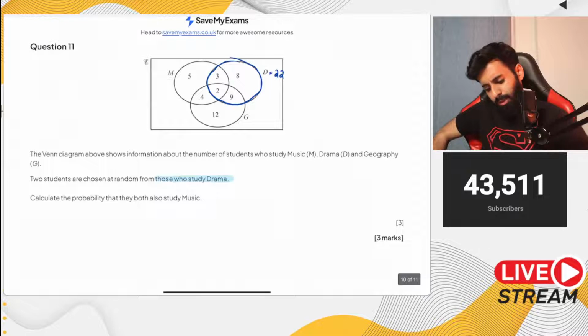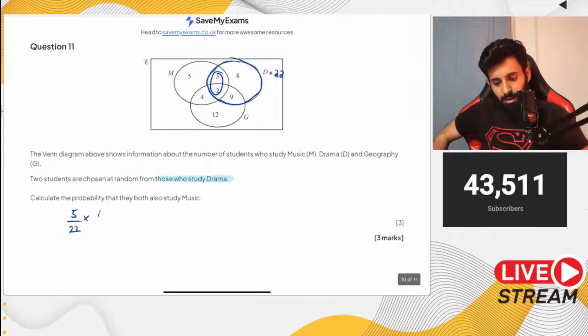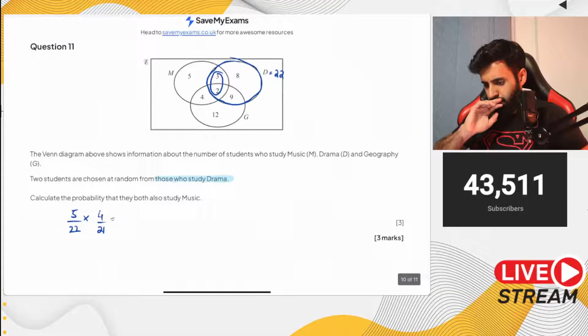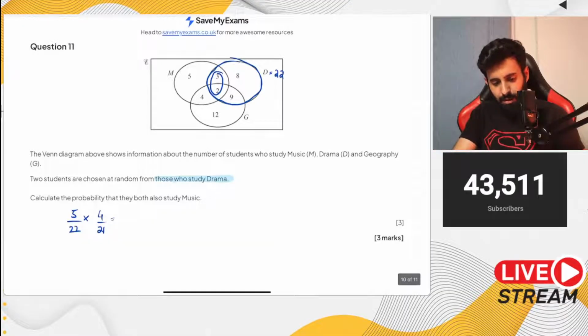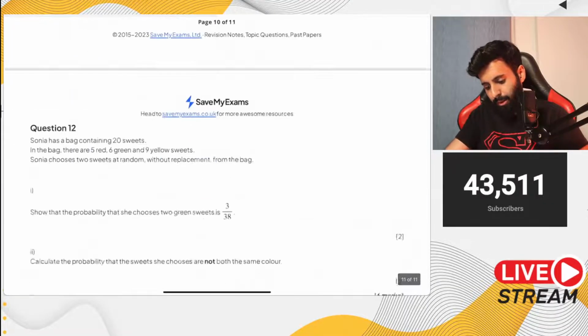Yeah, 22. Okay. Then it says calculate the probability that they both also study music. Okay, so what's the probability that they study music? That's going to be 5 because you have 5 such students out of 22. Okay, now what about the second one? 4 upon 21, work this out. 4 into 5 divided by 22 into 21. So that's equal to 20 upon, 10 upon 231. Okay, there you go. Last question.